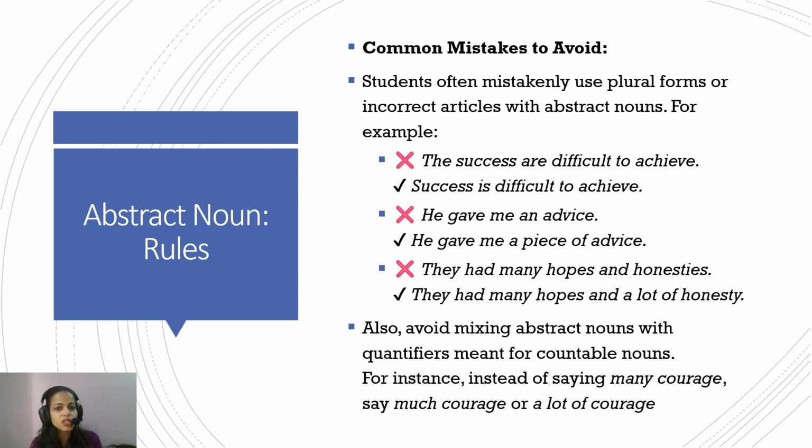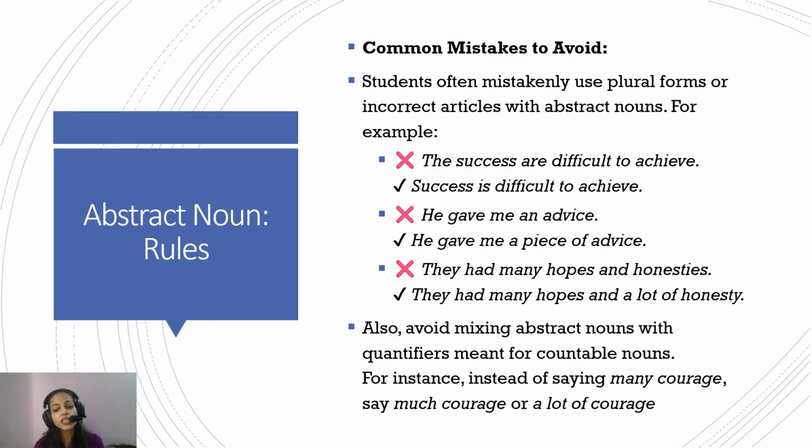He gave me a piece of information. So whenever you're thinking of an abstract thing, think of it as an ocean, and nobody's giving you the whole ocean. You're only dealing with a part of it. Or you are getting good advice, you're getting bad advice. So you have to make a portion of it and then you use it.